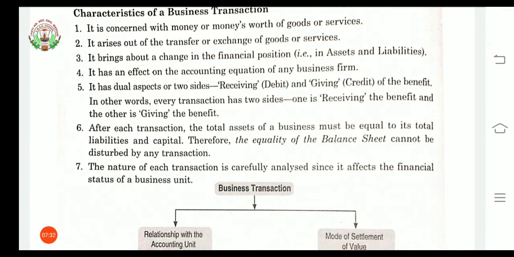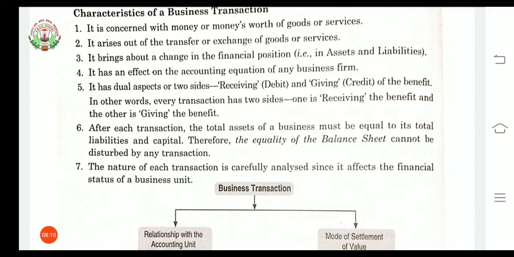As I have explained the accounting equation, what was that accounting equation? Assets equal to liabilities plus capital. So each and every transaction will definitely affect the accounting equation, but it should not disturb the equality of the balance sheet. What is that equality? Assets will always be equal to capital and liability.